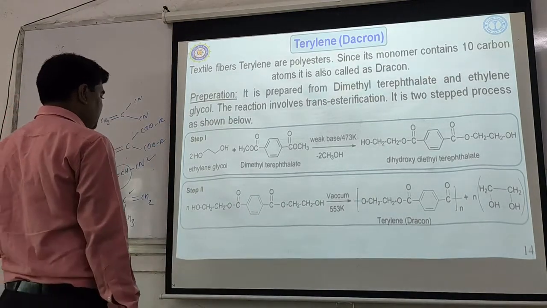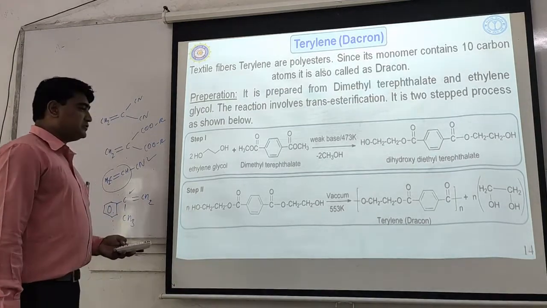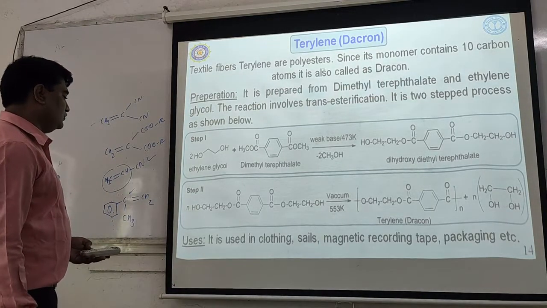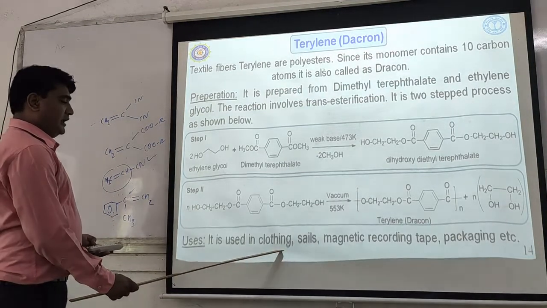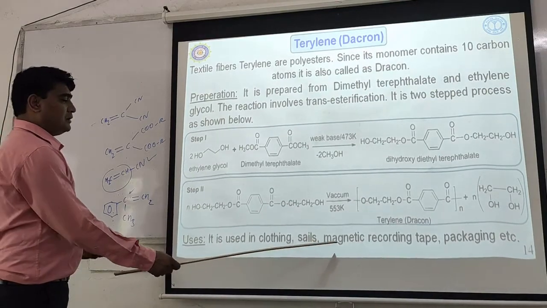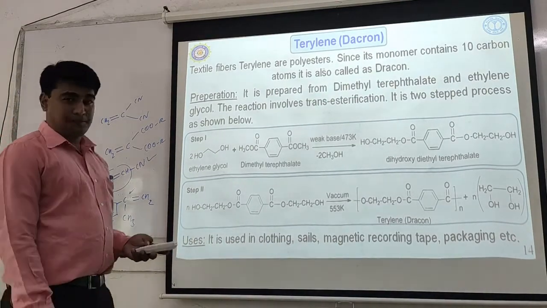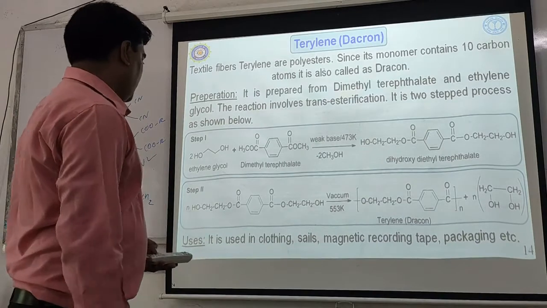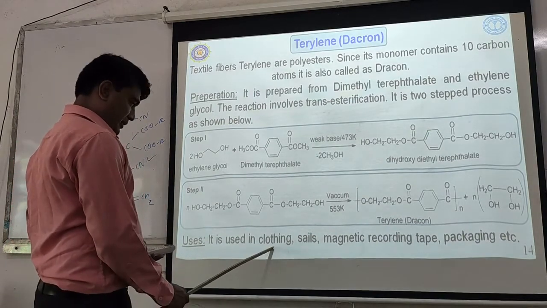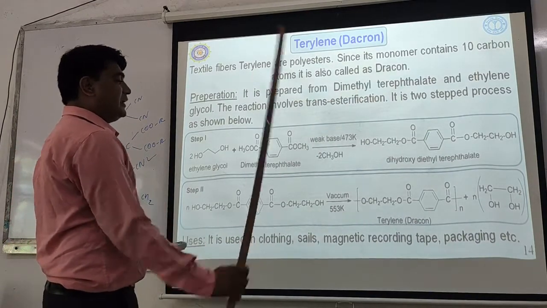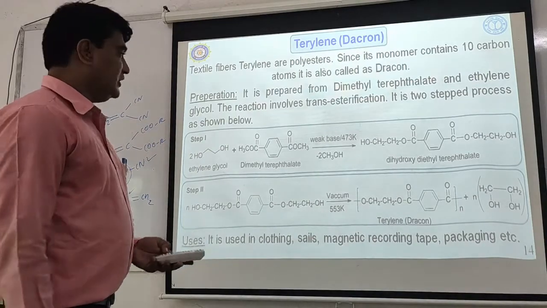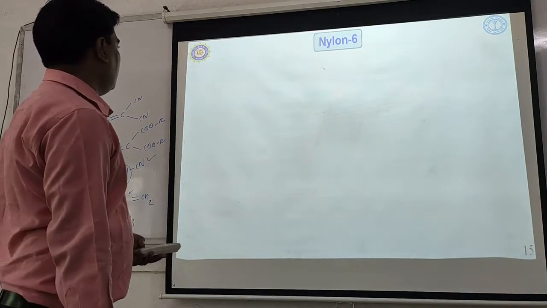What are the uses of this Dacron? Okay? So this Dacron or polyester is used in clothing, sails, magnetic recording tapes, packaging, etc. It is used as a polymer in clothing, sails, magnetic recording tape and packaging. So this is the application of polyester.